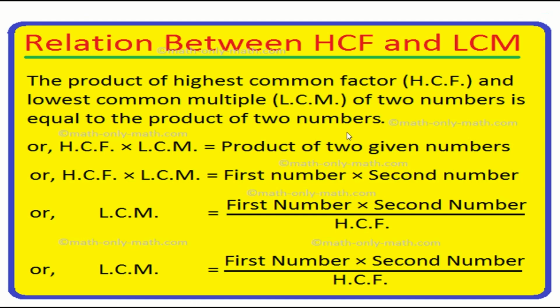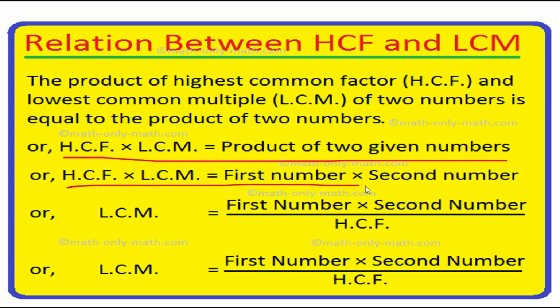Now we are going to see the relationship between HCF, LCM and the product of numbers. This is a question they can ask in your Polyset entrance also. It's a very important concept. They can give you the product of two numbers and the LCM and ask you to find the HCF, or vice versa. So what is the relationship? HCF into LCM gives you the product of two given numbers. That is, HCF into LCM is nothing but first number into second number.